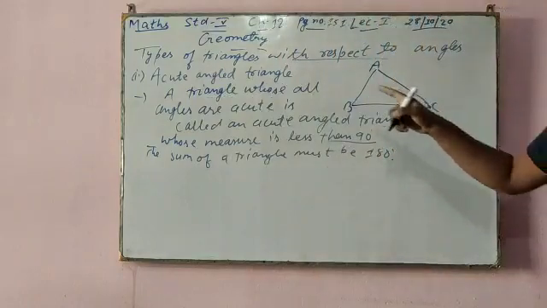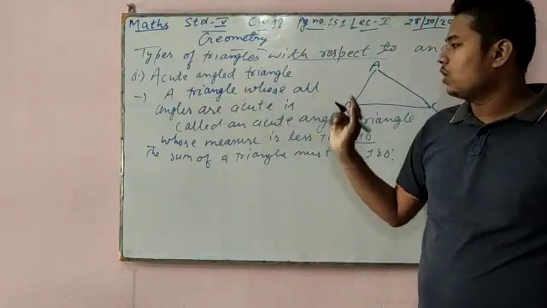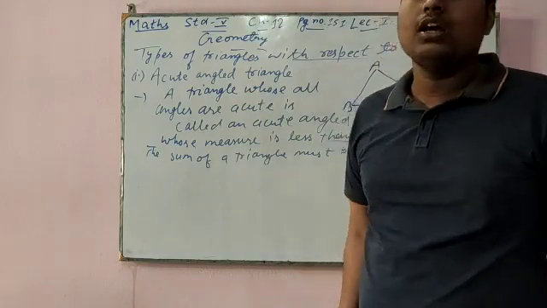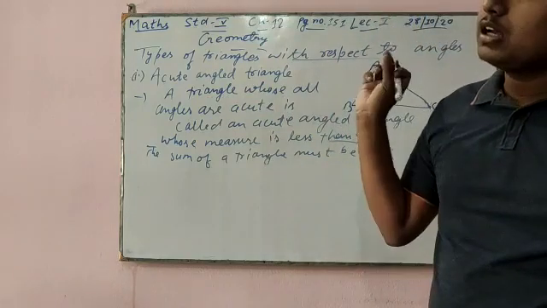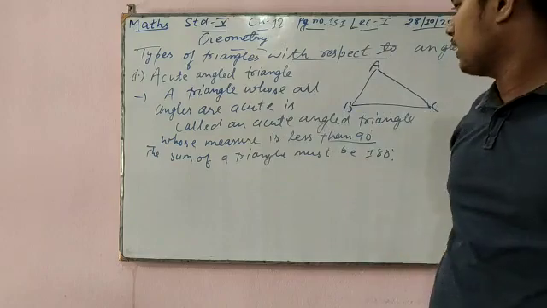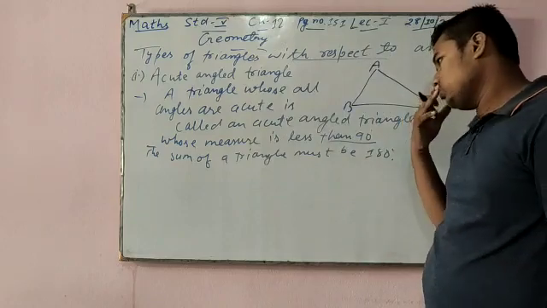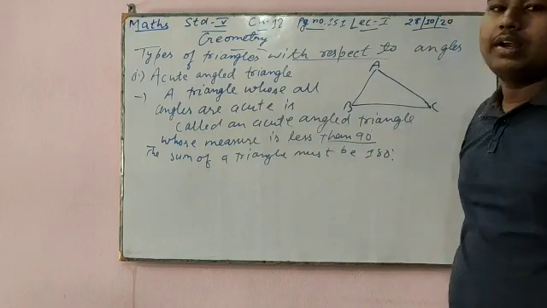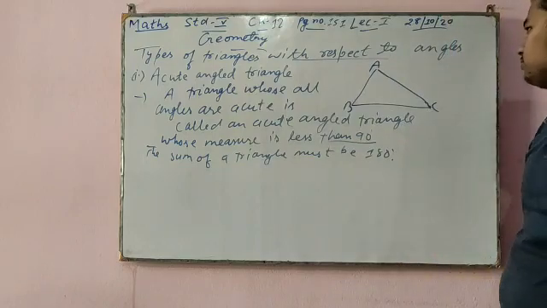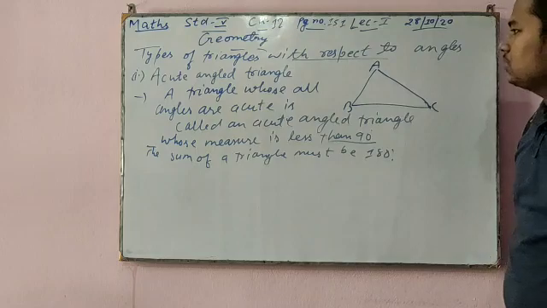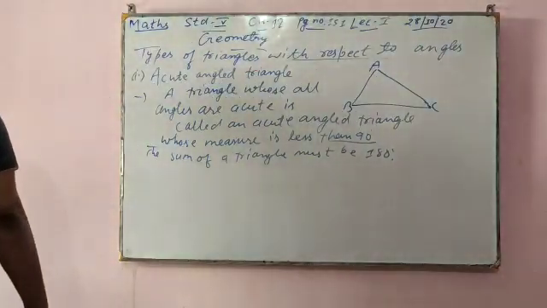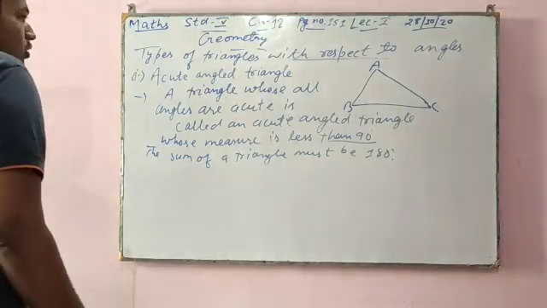What is an acute angle triangle? A triangle whose all angles are acute. And what have I taught you about an acute angle? An angle whose measure is less than 90 degrees is called acute. One more thing you need to know: the sum of the angles of a triangle should be 180 degrees.